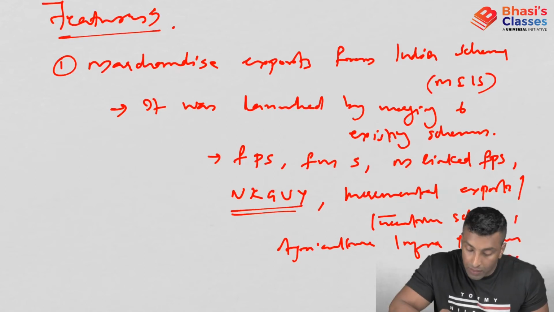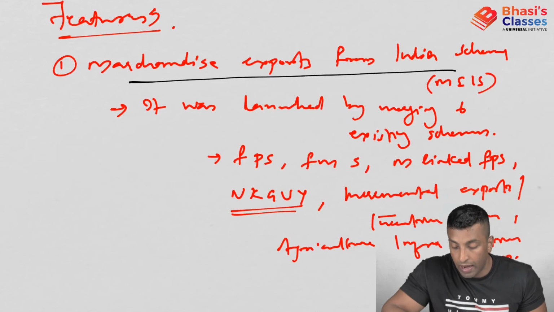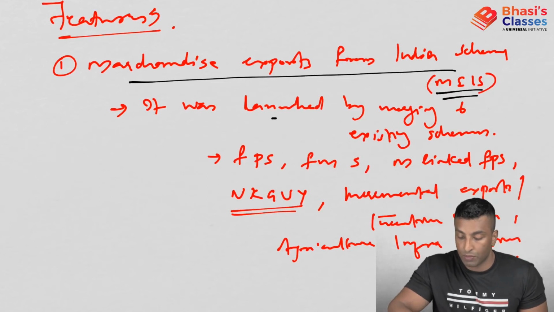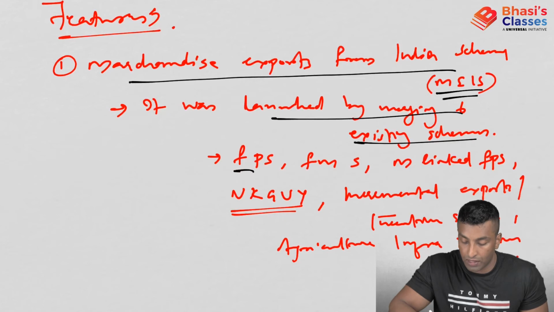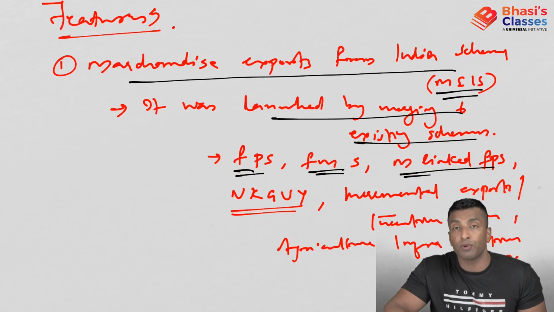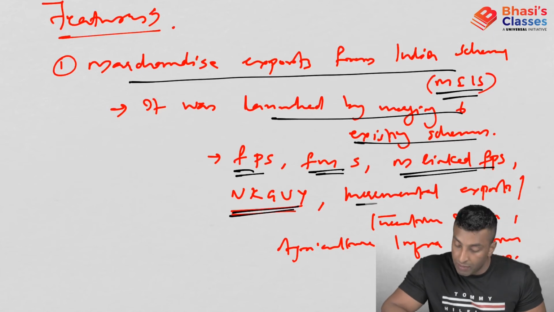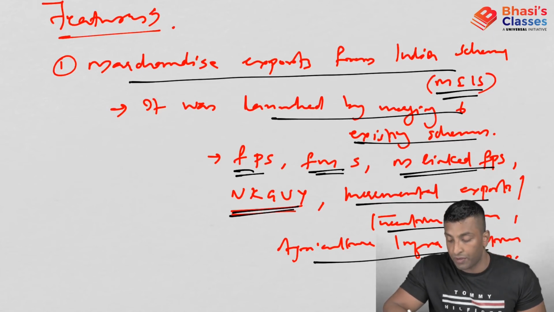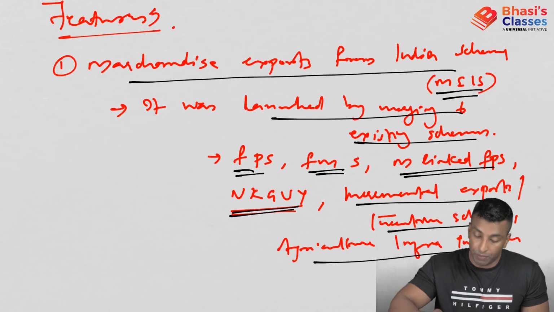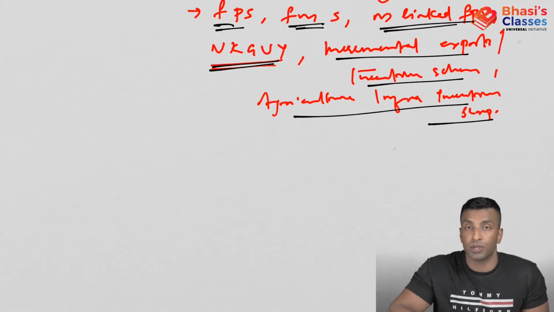So what is that? Merchandise Exports from India Scheme, MEIS. It was launched by merging 6 existing schemes: Focus Product Scheme, Focus Market Scheme, Market Linked Focus Product Scheme, VKGUY, Incremental Export Incentive Scheme, and Agricultural Infrastructure Incentive Scrip. So these are 6 programs which were merged into MEIS.